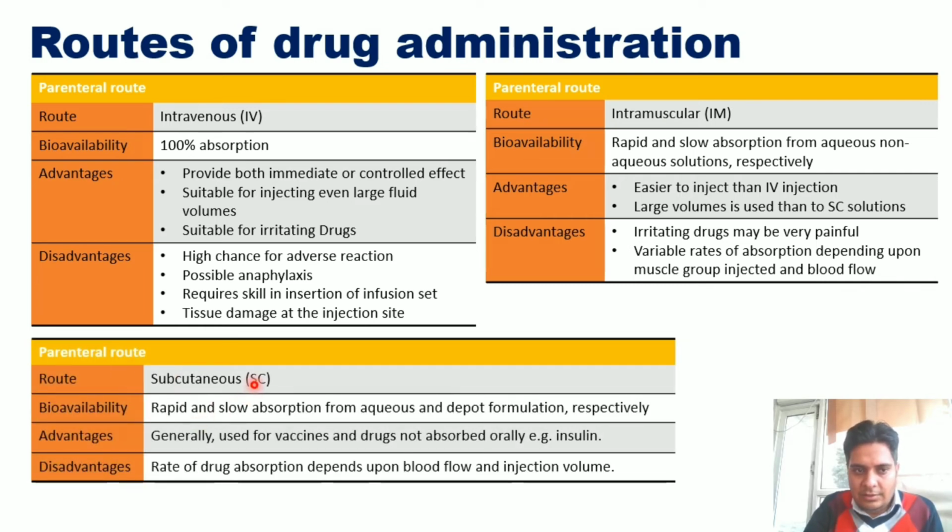So in the third case of the parenteral route, that is subcutaneous, it shows rapid and slower absorption from the aqueous and depot formulation respectively, and it is generally used for vaccines and drugs not absorbed orally, like insulin, in which case the drug is not absorbed orally. Now the disadvantage of this system is that the rate of drug absorption depends on the blood flow and injection volume. So that is the major disadvantage of this system.